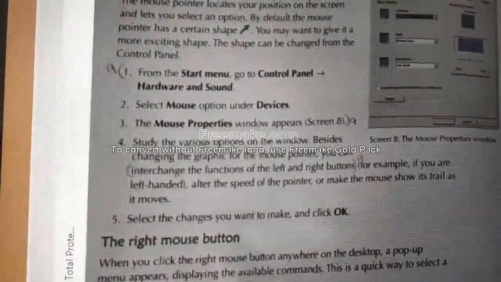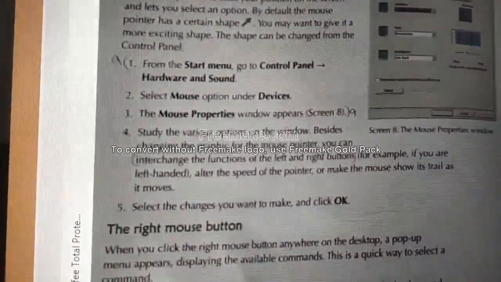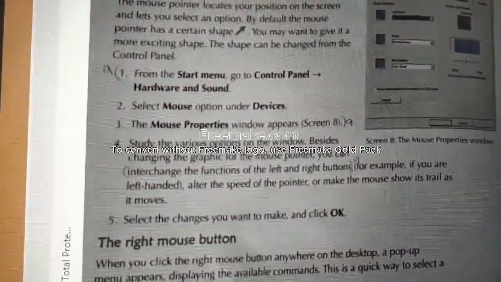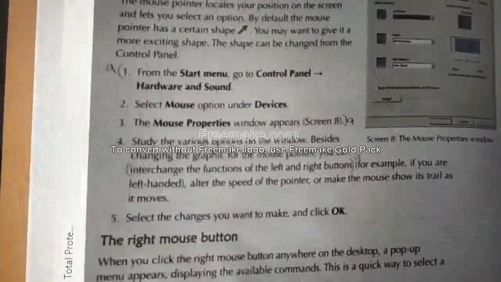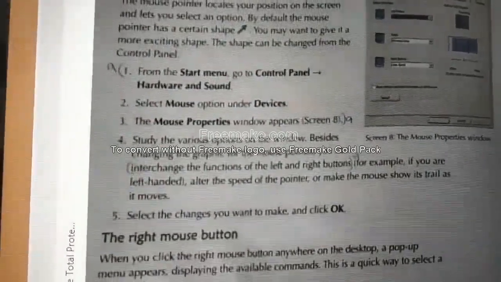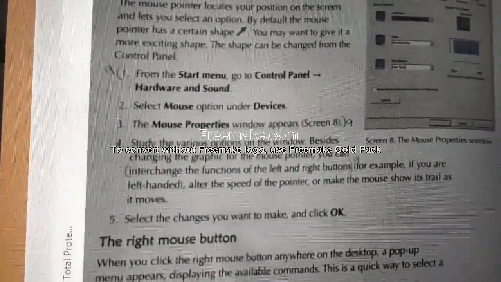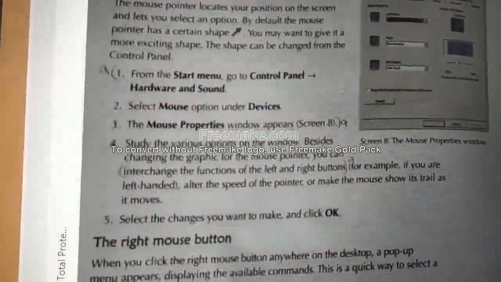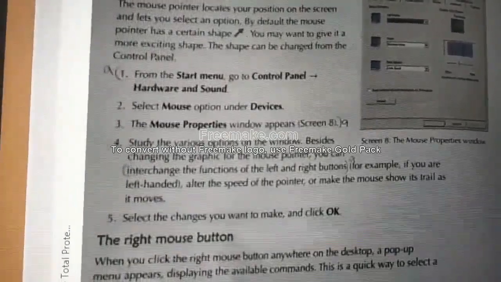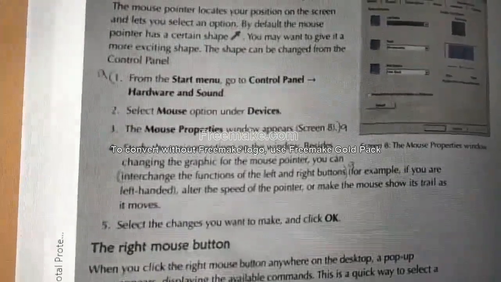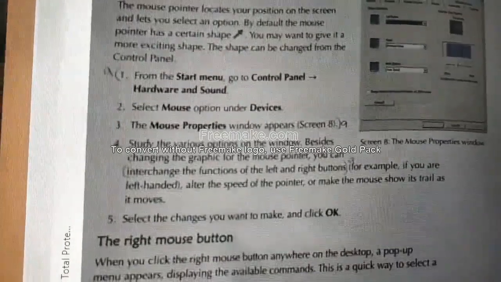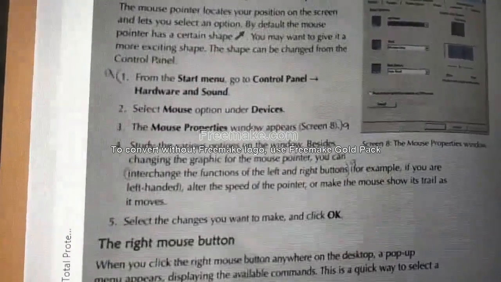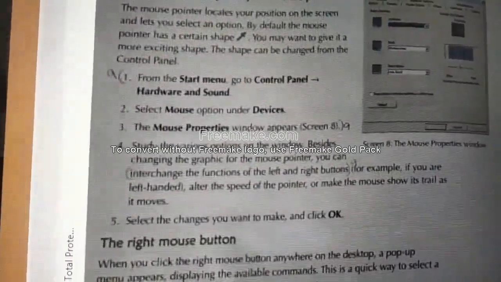Under devices you have something called mouse. Select it. The mouse properties window appears. If you select the mouse, the properties of the mouse appear. First you should go to the start menu, then to the control panel. Inside control panel you should go to hardware and sound. Then you should select the mouse option. Where is mouse? Mouse is under the devices option. Select devices, and under that select mouse. Then the mouse properties will be displayed.